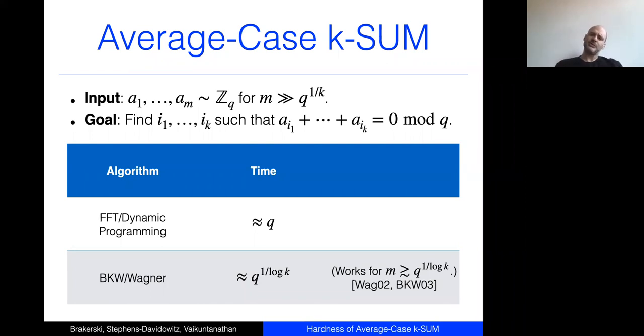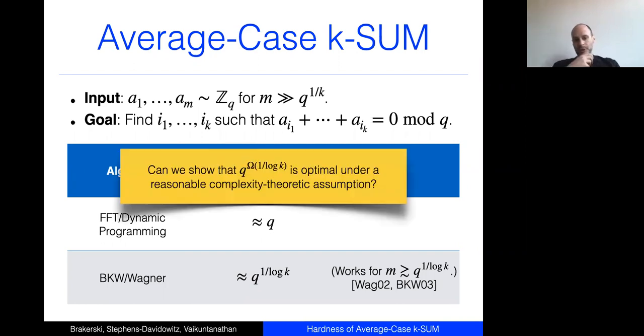But I think this is kind of surprising the first time you see it, because remember that in the worst case, we know that there's no sub-q time algorithm for this problem, no q to the 1 minus epsilon time algorithm. But in the average case, there's actually a much faster algorithm. This is surprising because it means that the worst case for this problem is not a random instance. There are instances that are harder than random instances, which I think is interesting. So of course, I'm a theorist.